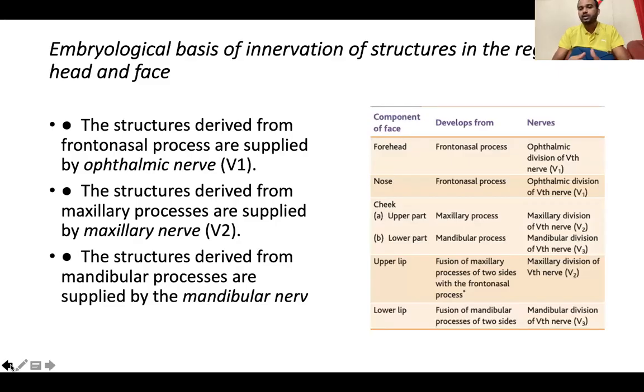So this is all about the development of the face. I request all of you to please go through this. The five processes, one frontonasal process, two paired maxillary processes, and two paired mandibular processes, result in the formation of the face. Clear? So please everybody go through this.